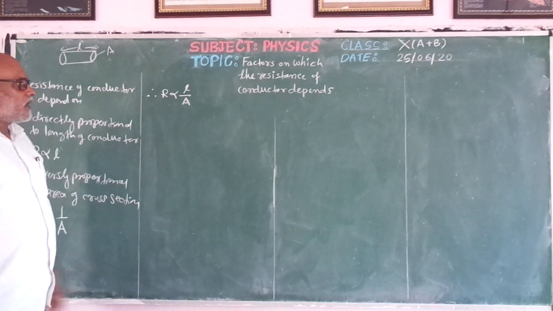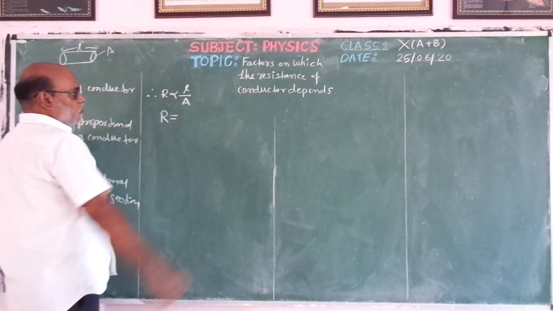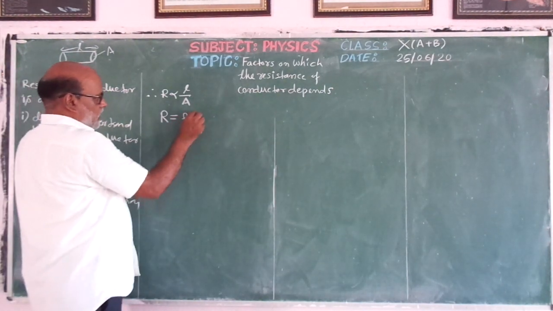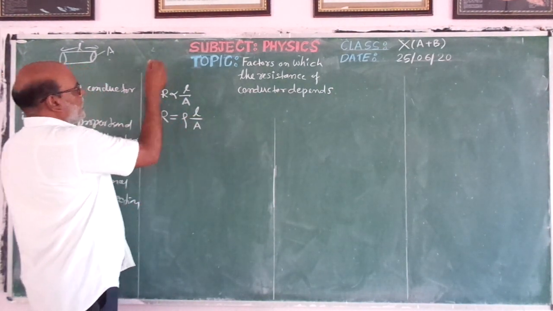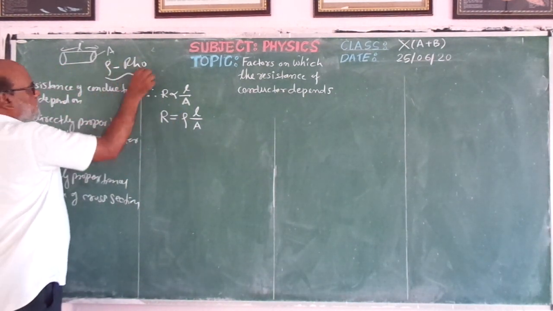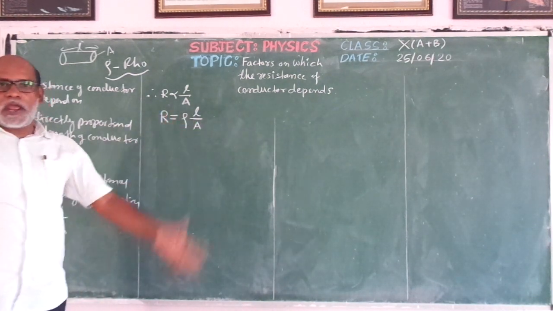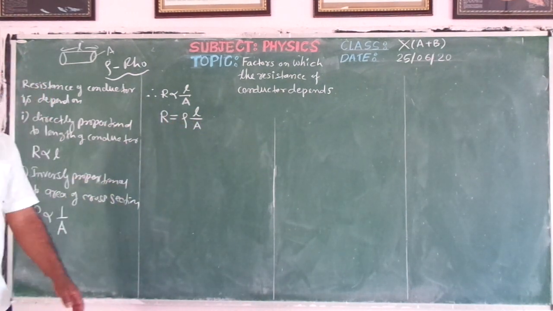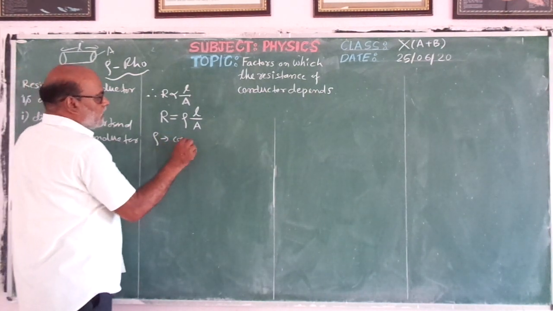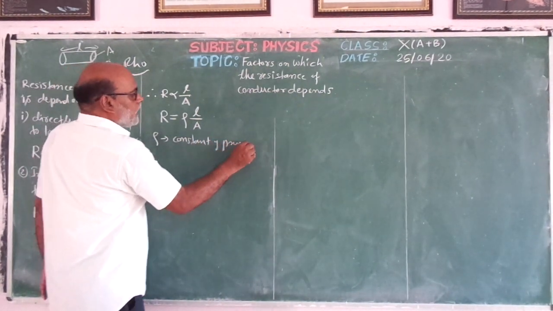And therefore now, here we have to remove the sign of proportionality and put one constant here. That constant is rho, L upon A. This is the Greek alphabet rho, R-H-O. Greek alphabet, okay? R equal to rho L upon A. Now rho is here again a constant of proportionality.